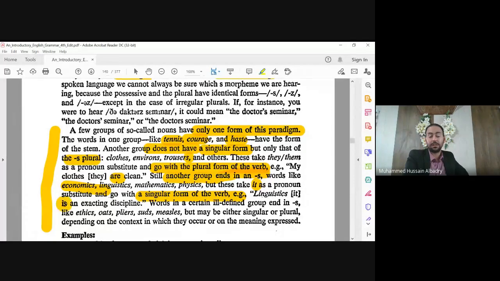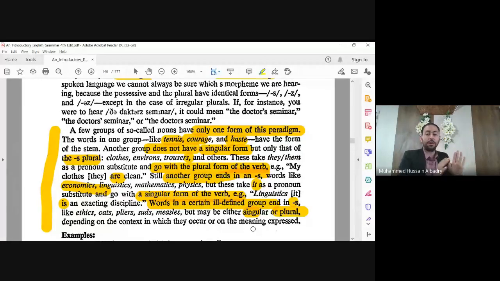This is number 3. Number 4, we have words in a certain defined group, the fourth group, ending with S, like ethics, odds, blues, sons, measles, which can be singular or plural. Let me write 1, 2, 3, 4.